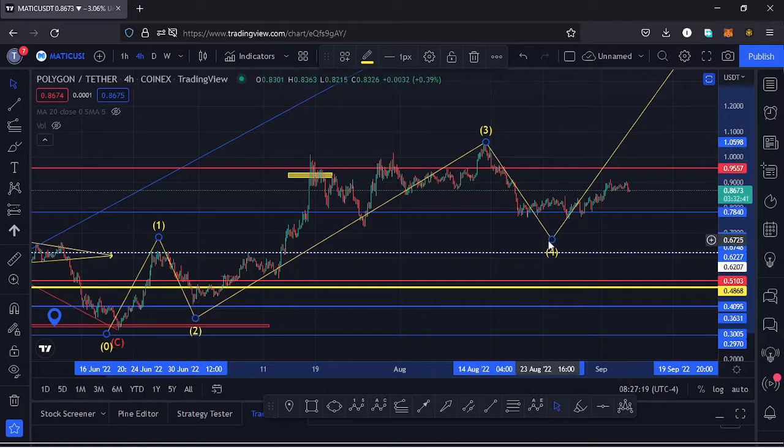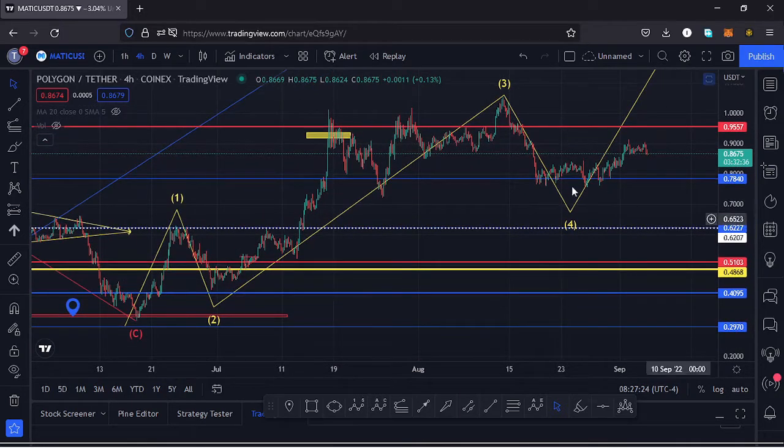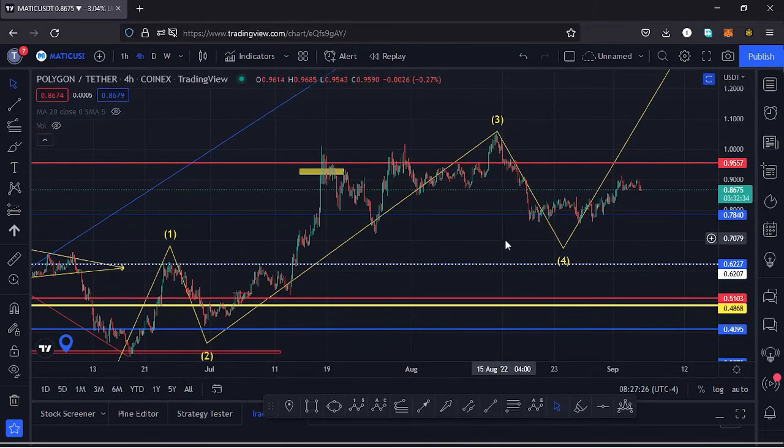Then whatever we are seeing over here is the formation of a fourth wave, and because a fourth wave is a retracement of the third wave, we can use the Fibonaccis to get a minimum target area for the fourth wave to the lower side.